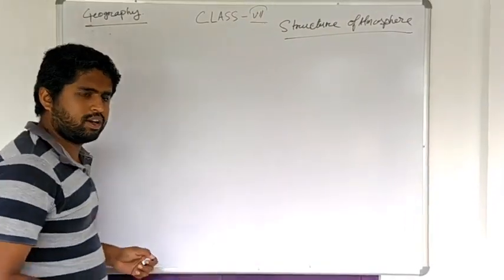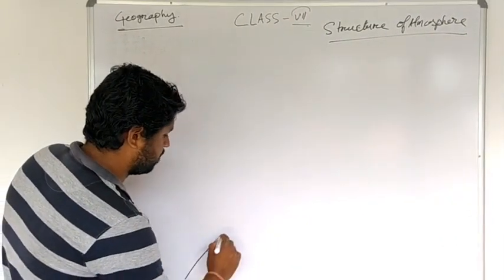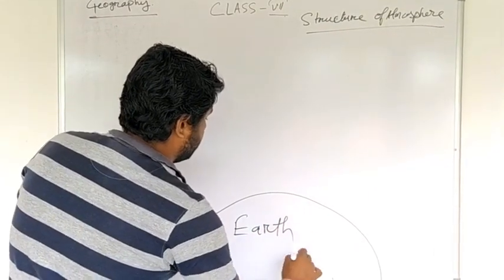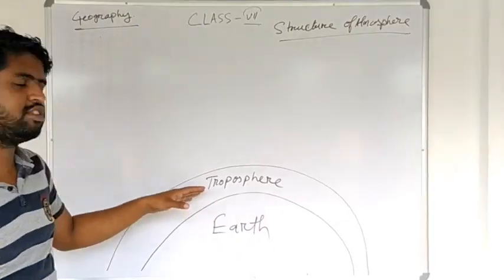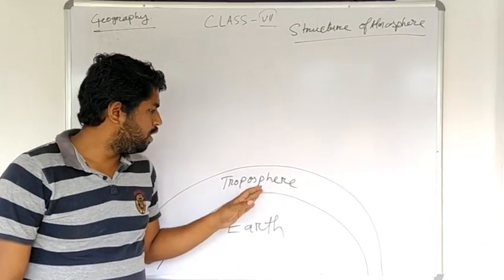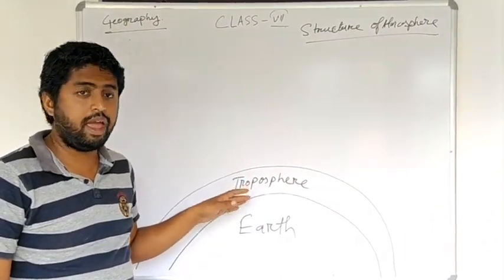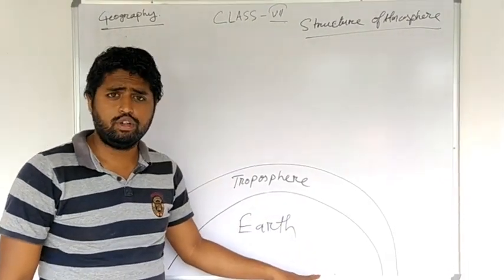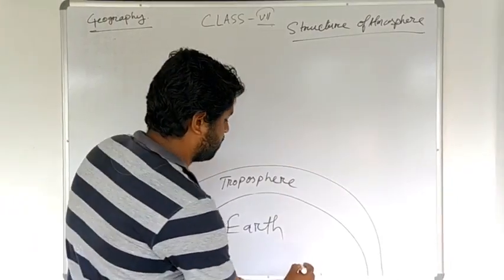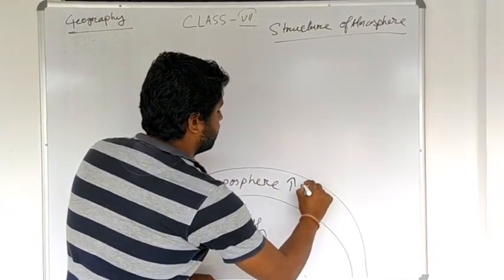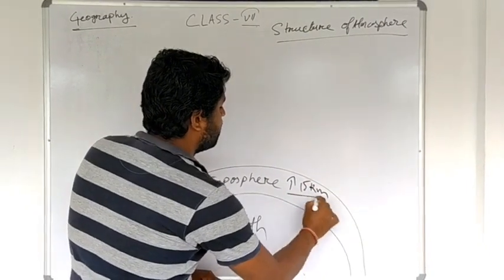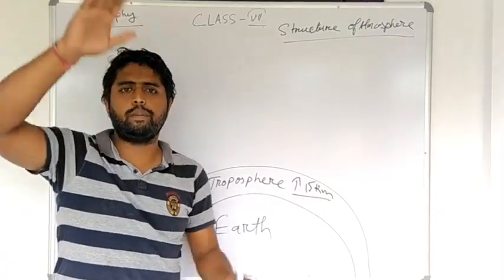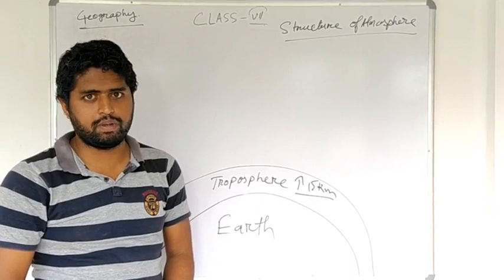First of all, to understand it better, let me draw something here. Suppose this is the earth. So this is the first layer. The first layer is troposphere, which extends from the surface of the earth up to 15 kilometers. The first layer that covers up to 15 kilometers is called troposphere.